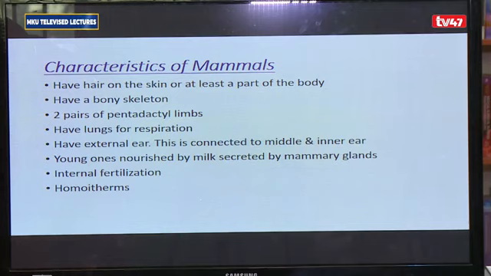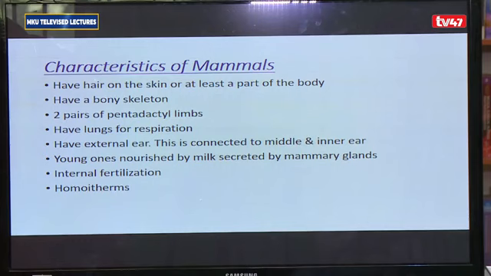There are 3 subclasses of mammals. We have those mammals that produce milk from the mammary glands that they use to feed their young ones, but they lay eggs. They don't give birth. So those ones, we put them in the subclass Monotremata, meaning egg-laying mammals. They are referred to as the primitive mammals.